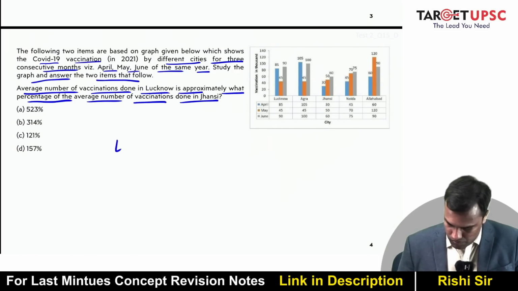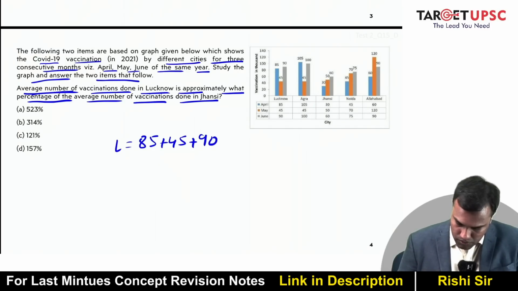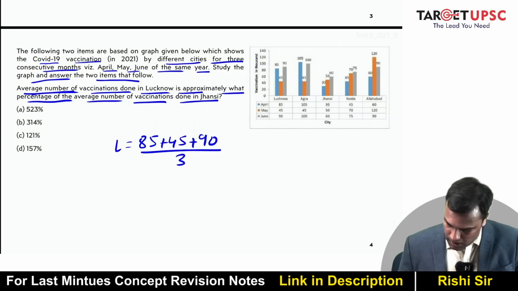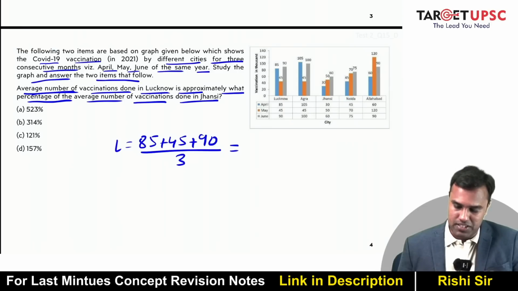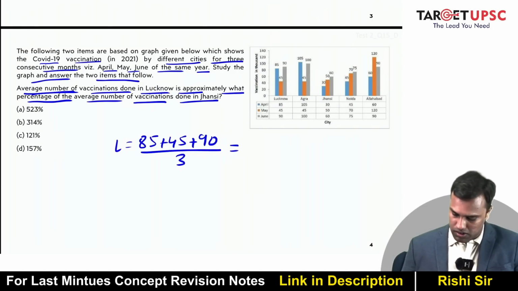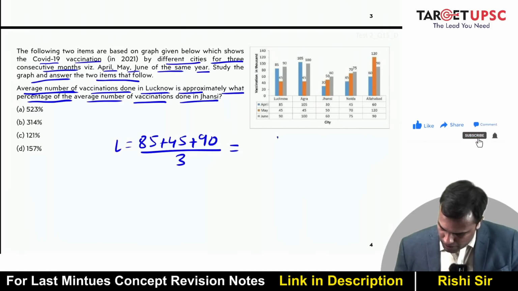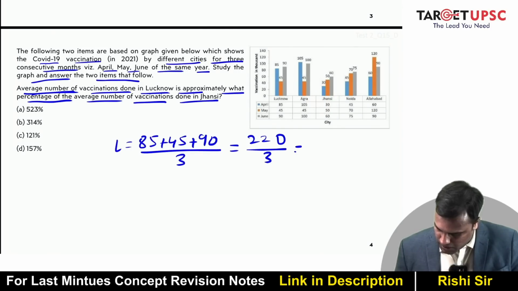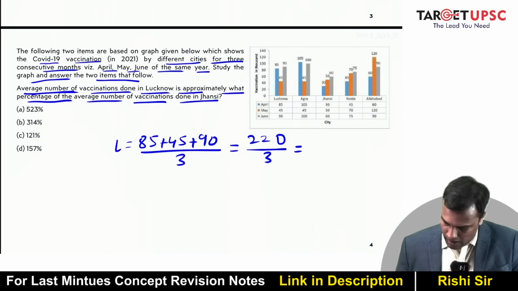So let's look at Lucknow. What is Lucknow? It is 85 plus 45 plus 90, right? Again, they are asking for the average number, so I'll have to divide it by 3. So what will the average be? I'm assuming this has to be some decimal number, right? Because 45 is divisible by 3, 90 is divisible by 3, but 85 is not. So 5 plus 5 is 10, 85 plus 45 is 130, plus 90 is 220. 220 divided by 3 is the average for Lucknow.